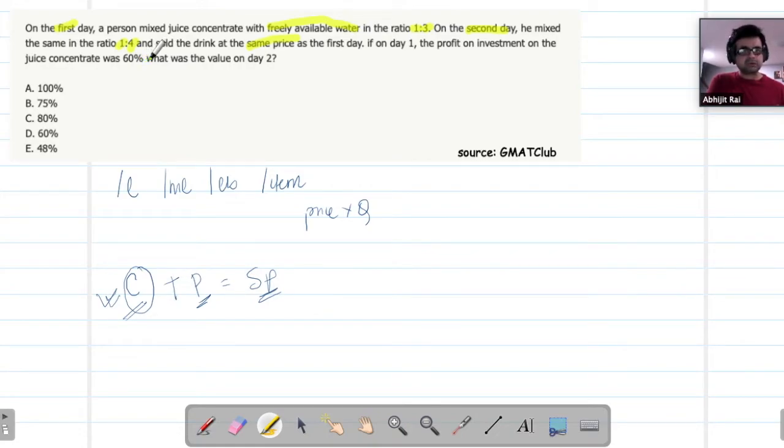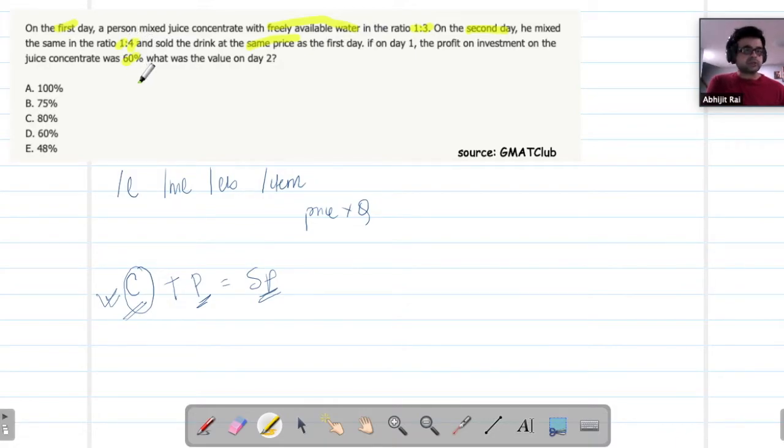Before I go into calculations, I do a quick math here to see if I can just solve the problem without actually going into calculations. And all I do is, okay, day one profit is 60%. I am changing the mixture and I'm reducing the concentrate, which is my raw material here. I'm increasing the free item, which is water, 4 parts water.